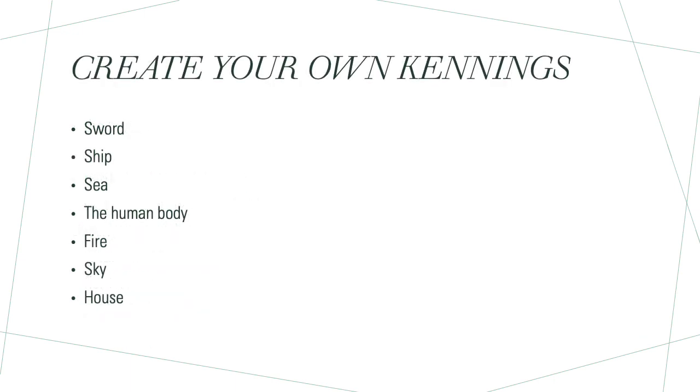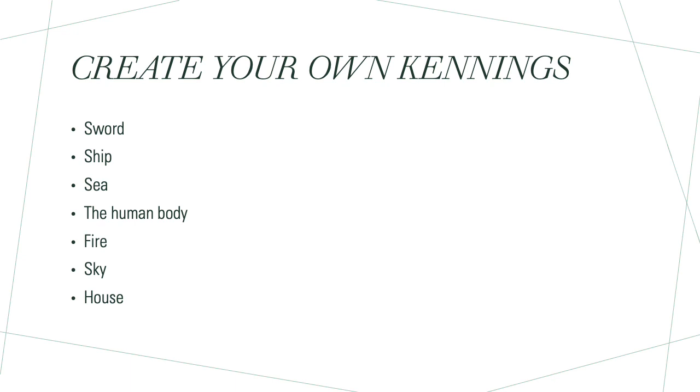So your final task this lesson is to create your own kennings. Now there's a list of things here that you could use as your referent. So you need to come up with kennings to describe the sky or fire. But I'd like you to be really creative and come up with your own objects as well. So your own referents. And what you could do is illustrate them. You could do pictures and then write your kenning at the bottom.